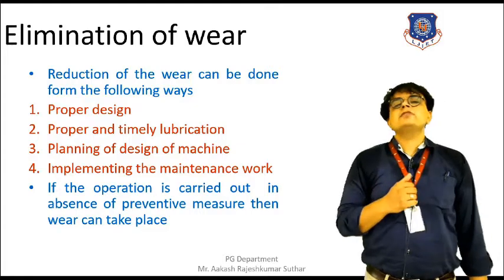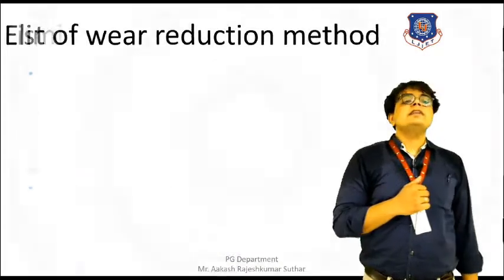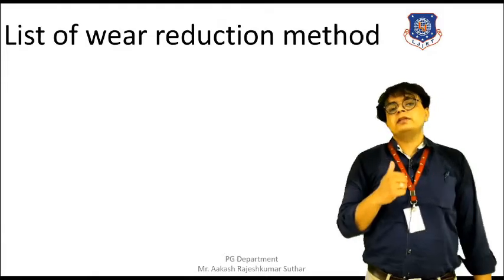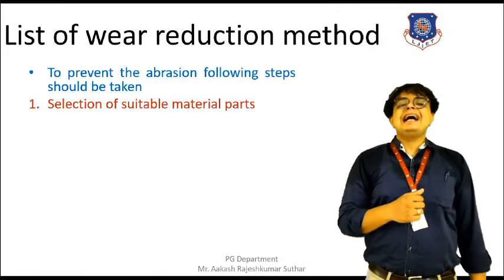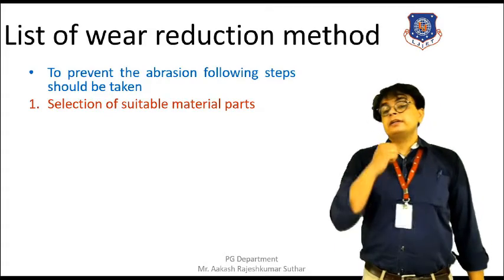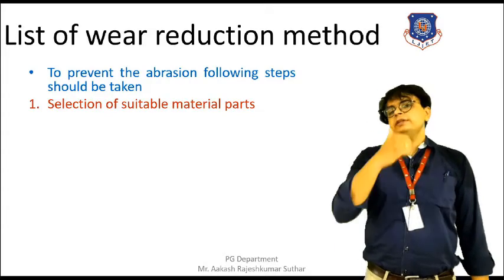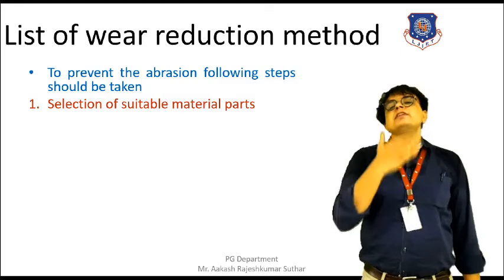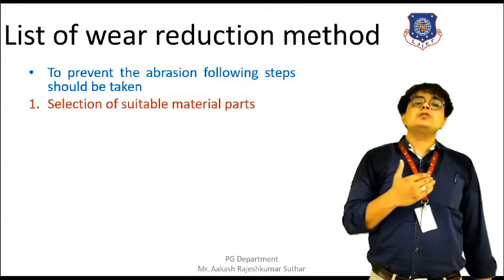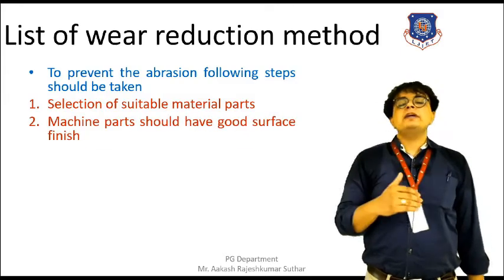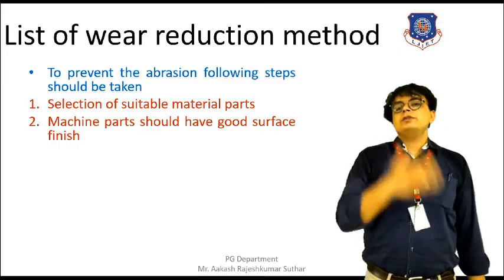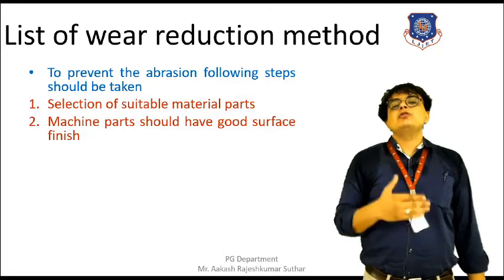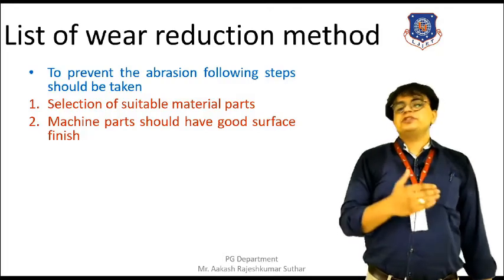Moving towards the next topic, that is the listing out of the wear reduction methods. There are many wear reduction methods. Some of them are selection of suitable material for parts. The material should be proper, as per the requirement of the machine. Next point is that machine parts should have a good outer surface. The surface should be smooth, and if the outer surface is smooth, then the operation will be smoother.